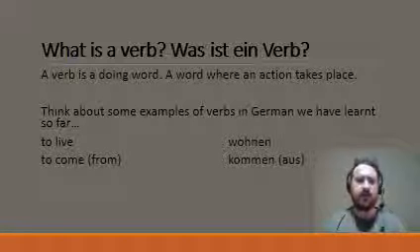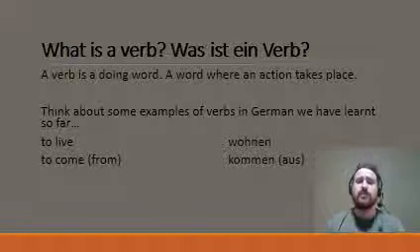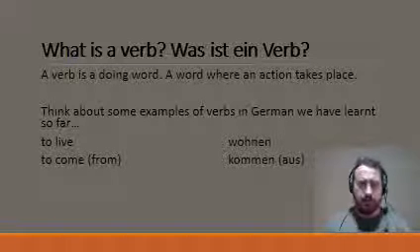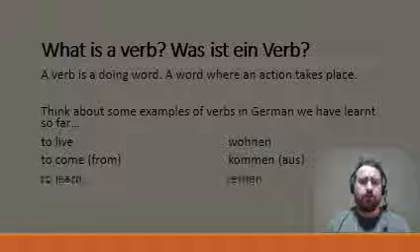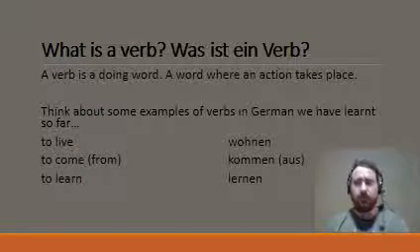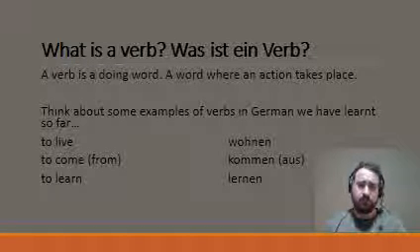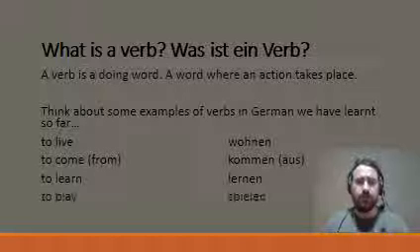So for example, ich wohne in Kilsyth and ich komme aus Australien. So to live and to come from. In term 2, we looked at the verb lernen, to learn. For example, ich lerne Deutsch, or ich lerne Deutsch am Mittwoch. That's: I learn German on Wednesday.